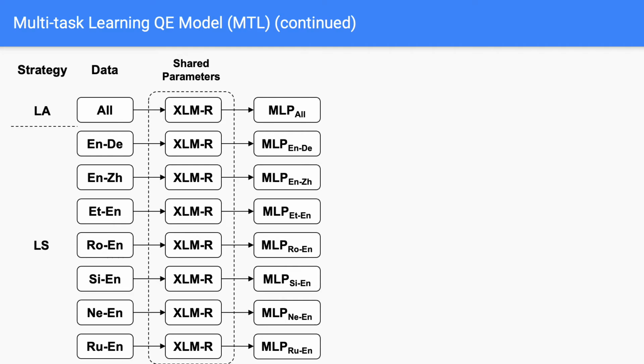At training time, we iterate through the MTL-LS submodels in a round-robin fashion and alternate between training the MTL-LA submodel and training the chosen MTL-LS submodel. At test time, we can evaluate a test set with either the MTL-LA submodel or the MTL-LS submodel trained on the same language pair as the test set.